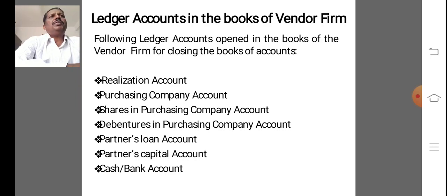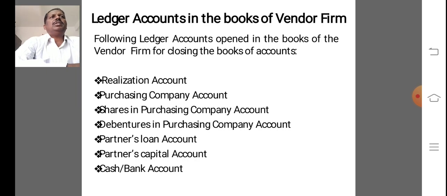There is controversy about this. Shares and debentures should be distributed among the partners in profit sharing ratio so that the partners may enjoy the benefit of appreciation or depreciation in the value of such shares or debentures.